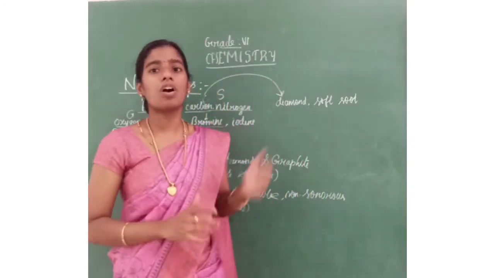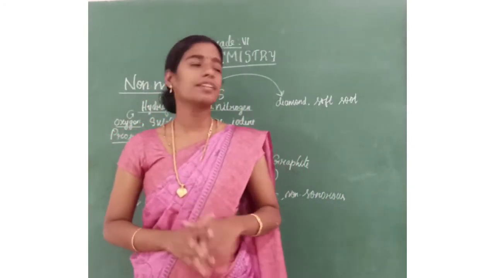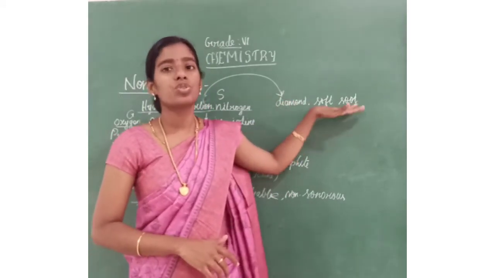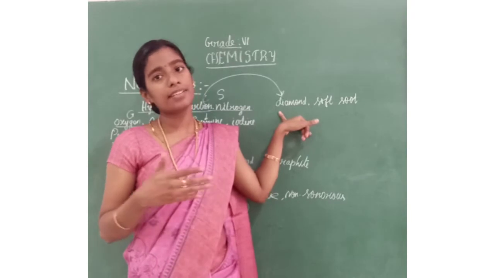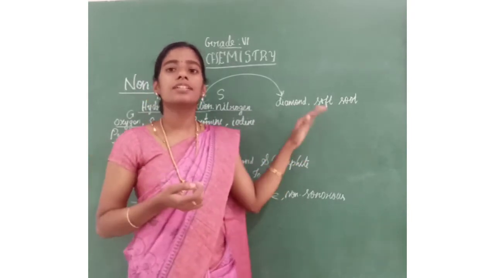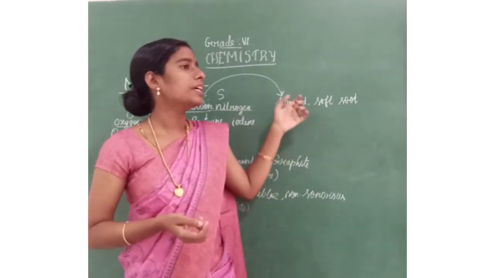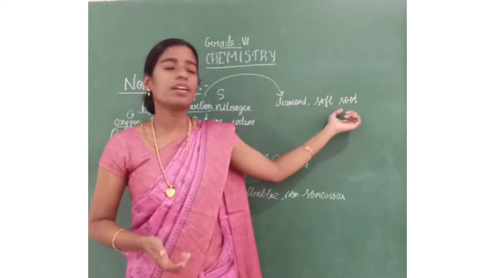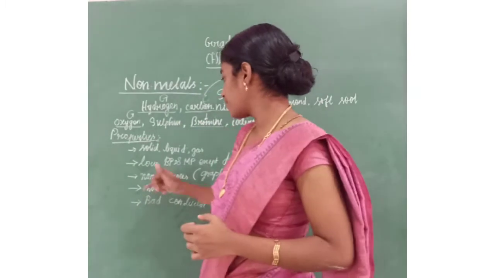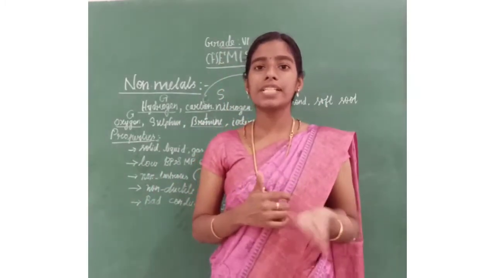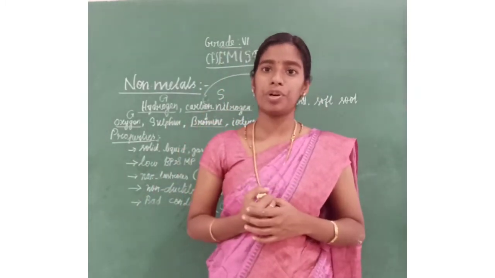Also, carbon occurs in nature as diamond and soft soot. Carbon occurs in solid state, and carbon takes many forms. Some of the examples are, it occurs as diamond or this soft soot.